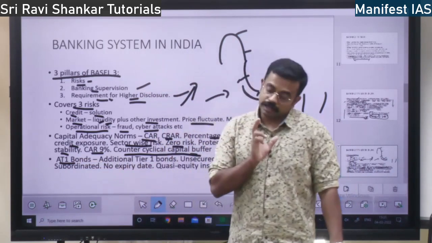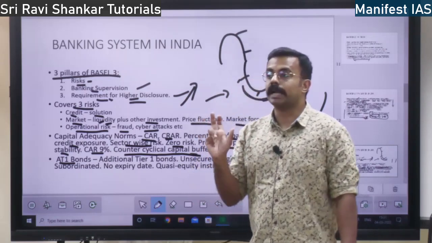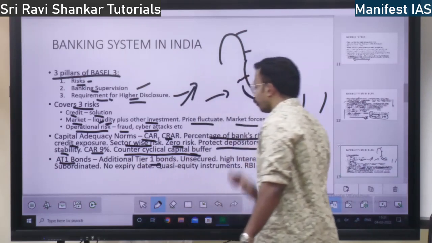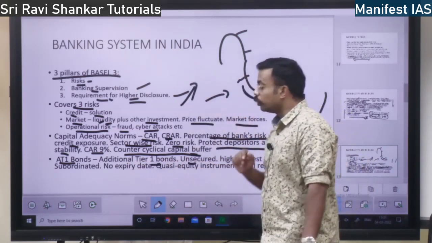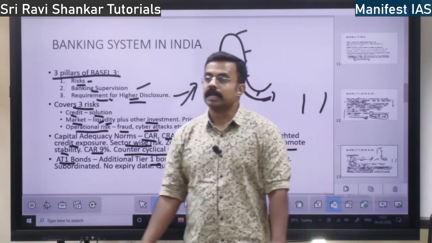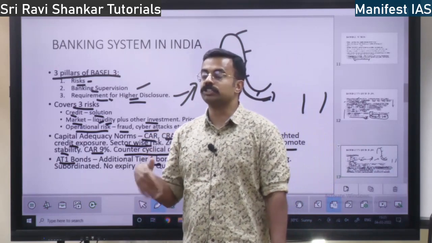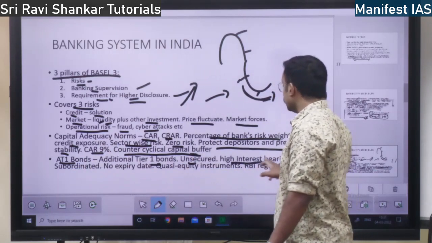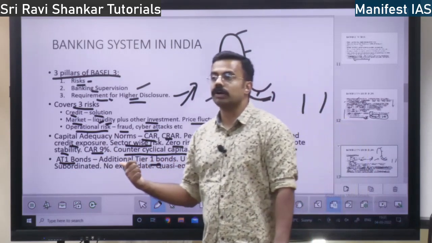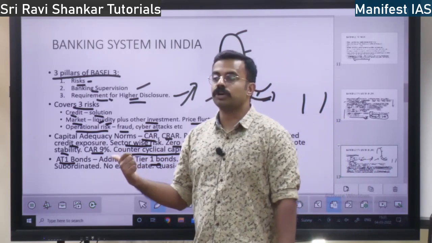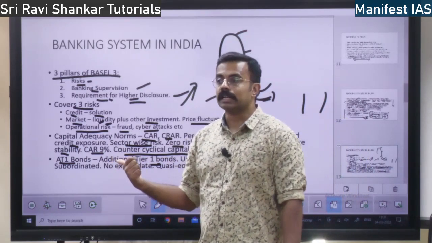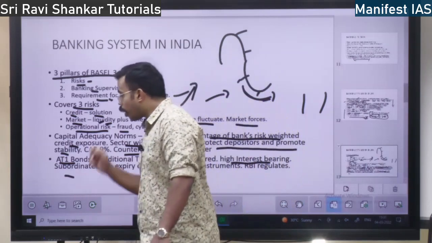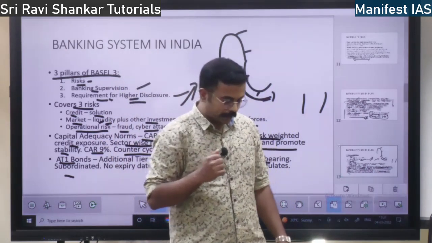Tier 1 bonds are the core bonds. Bonds that depend on the performance of the core banking sector are called Tier 1 bonds. These bonds are unsecured. There is no security, it is not dependent on any asset, right? And it pays high interest because there is no asset, there is no collateral. It is going to pay high interest and it is subordinated. It is a subordinated debt.